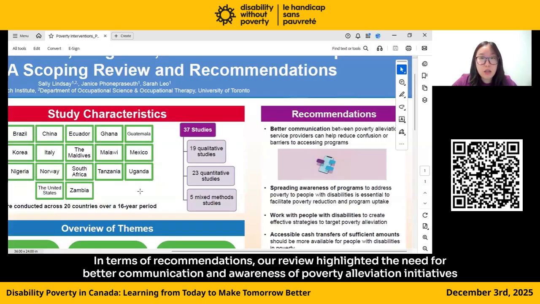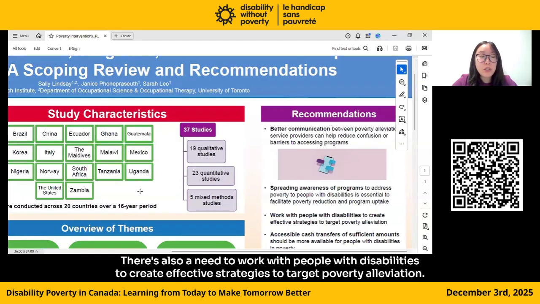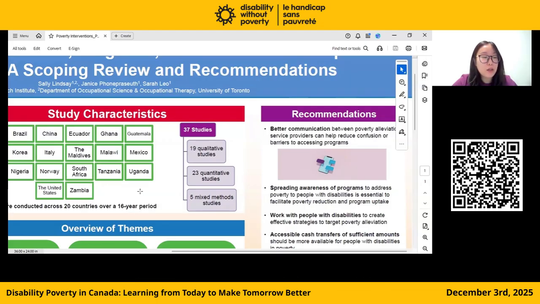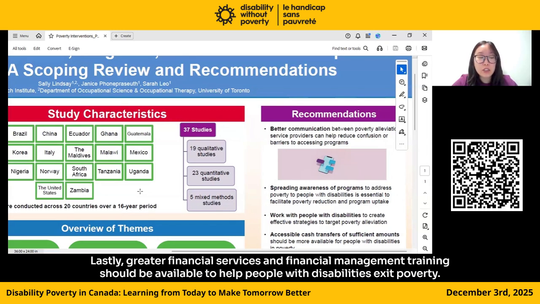In terms of recommendations, our review highlighted the need for better communication and awareness of poverty alleviation initiatives so that more people with disabilities can be financially supported. There is also a need to work with people with disabilities to create effective strategies to target poverty alleviation. Sufficient cash transfers should be more available and accessible for people with disabilities. Lastly, greater financial services and financial management training should be available to help people with disabilities exit poverty.